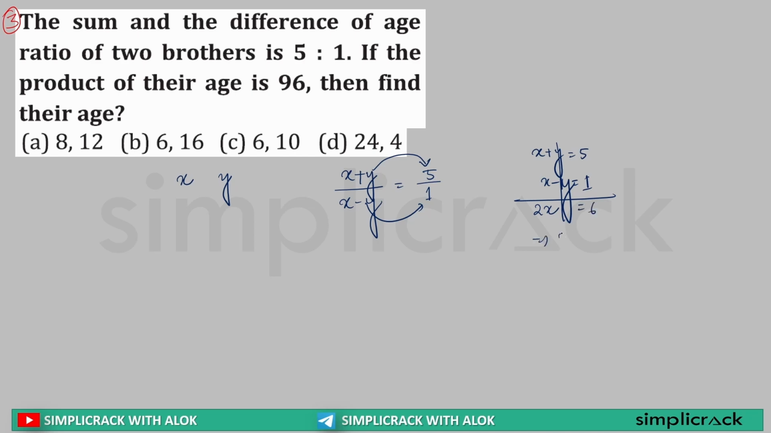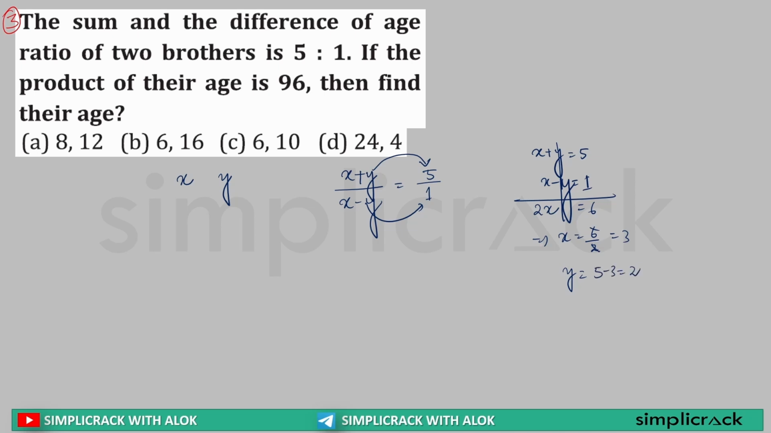So 2 times X is 6, X is equal to 6 by 2, that is equal to 3. So if X is 3, 3 plus Y is 5, so Y will be what? 5 minus 3, that is 2. Sir, X is 3, Y is 2.